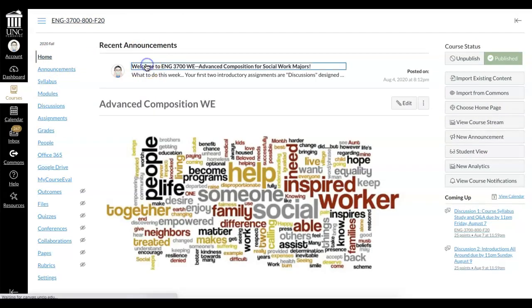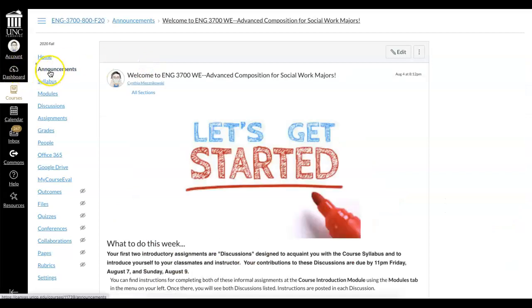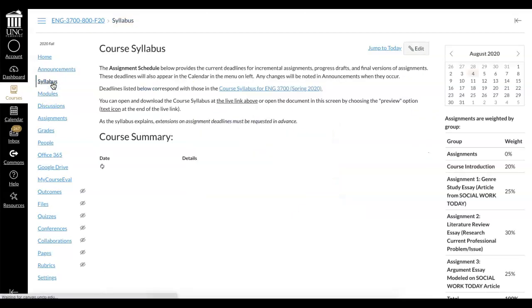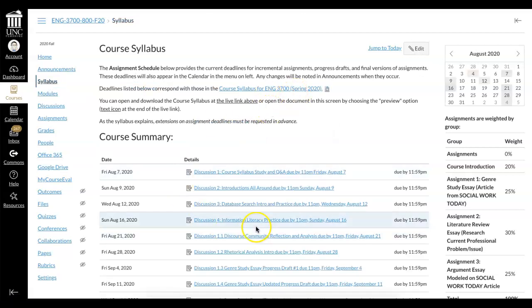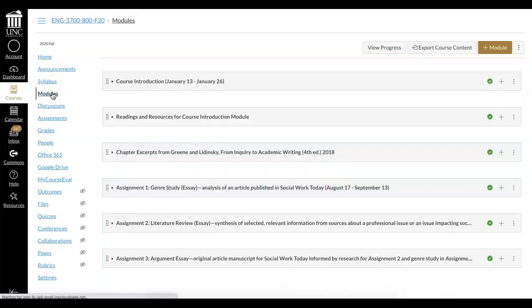You'll want to pay attention to the list of announcements and be sure you're up to speed. Be sure that you're caught up with the most current, and of course they're dated, so you can be sure about that. You can always look at the entire course and what's coming up by going to the syllabus tab, but the most important thing to remember day to day and week to week is to use the modules to guide your work through each assignment.